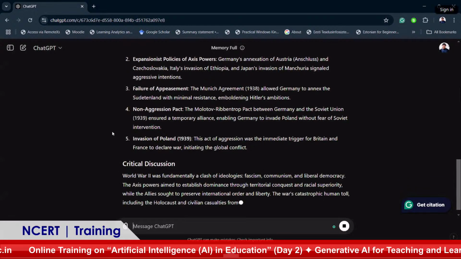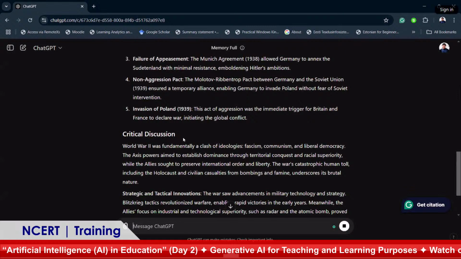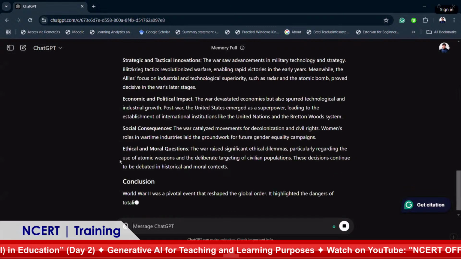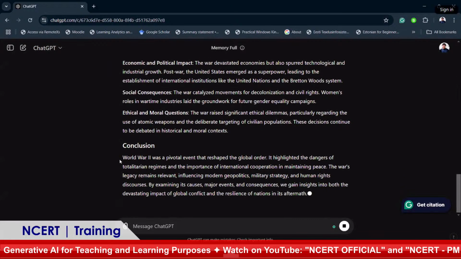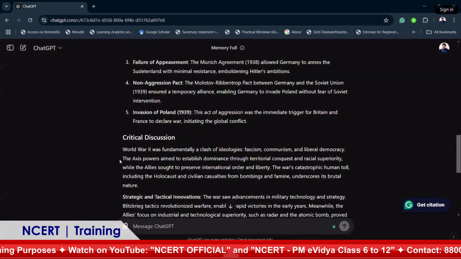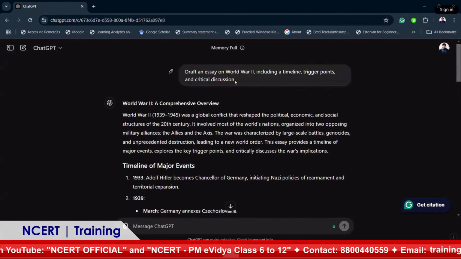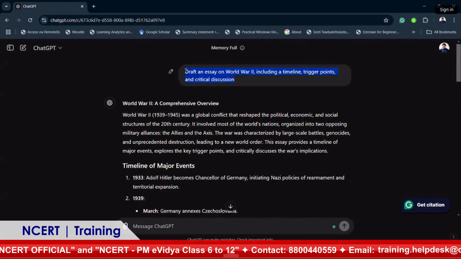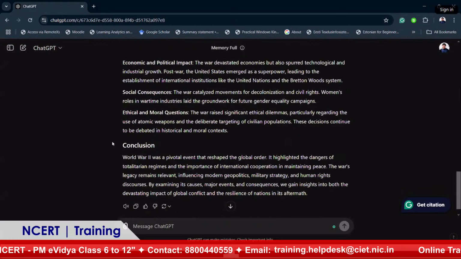It can also raise some critical discussion: what kind of ideological differences were there, fascism, communism, liberal democracy, and all. So you can see that writing this kind of essay as a teacher, even if you are an expert in history, will take you at least half an hour. But you can see that this engine wrote this essay from just one line of input. I gave a one-line prompt, and it wrote almost 2 pages in maybe 5 seconds.